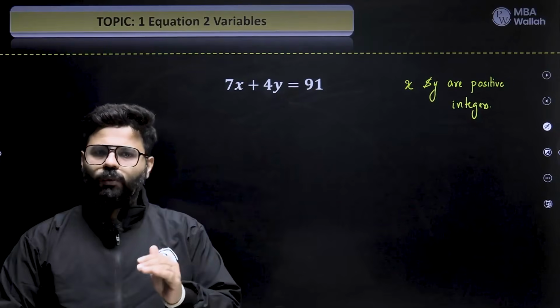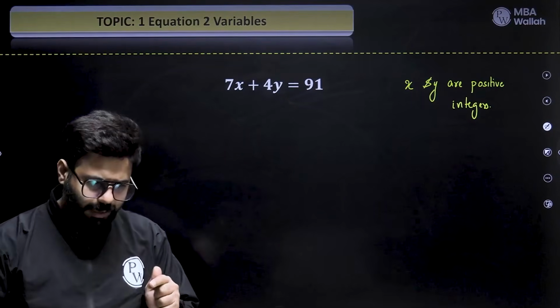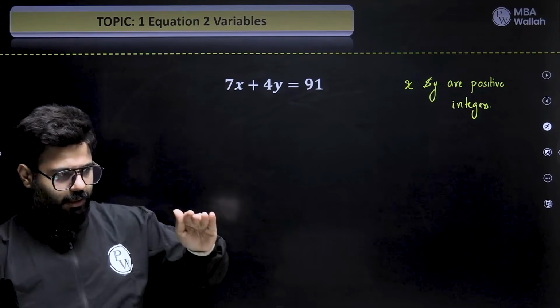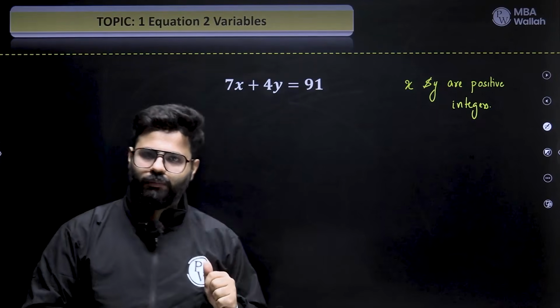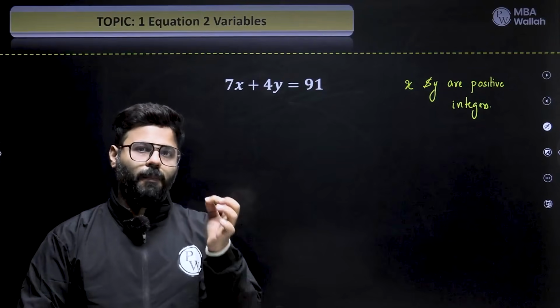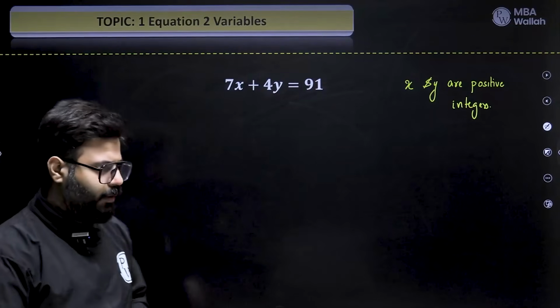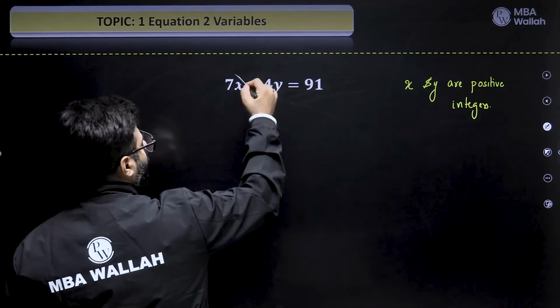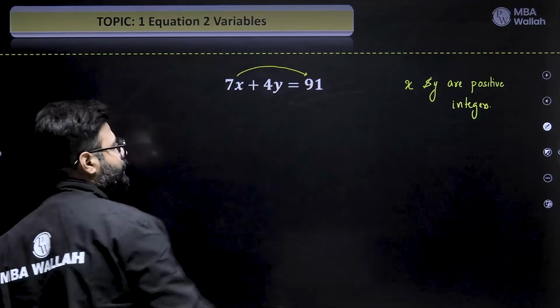Once we have that one point or one solution, then there is a trick by which we can use that as reference and keep moving ahead to find out the next solution. So the first step, try to identify first solution manually, hit and trial. And you can easily do that. See, the best is 91 is a multiple of 7.